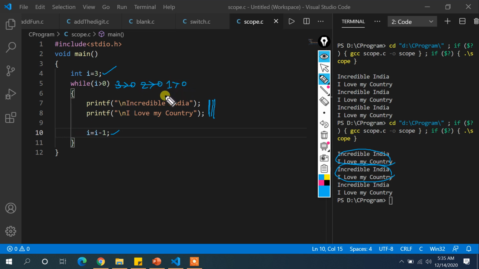1 is greater than 0, condition again satisfied. These two lines are executed again, so we will get these two lines. Finally, i will be decremented by 1 again, so 0 is greater than 0, which is false. So we will come out of this loop. This is how things get executed.